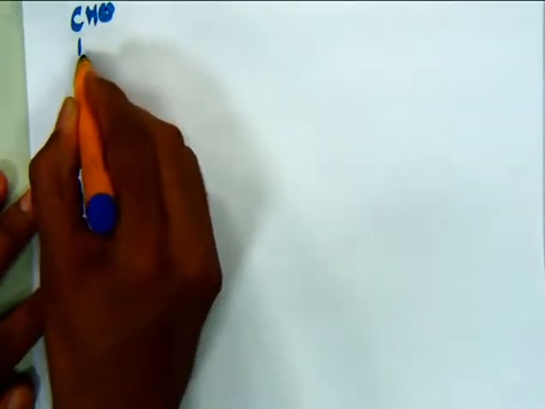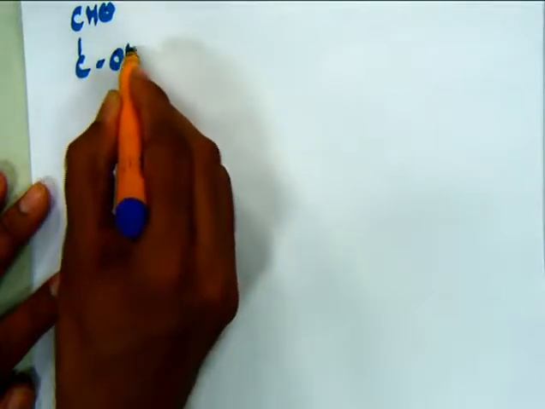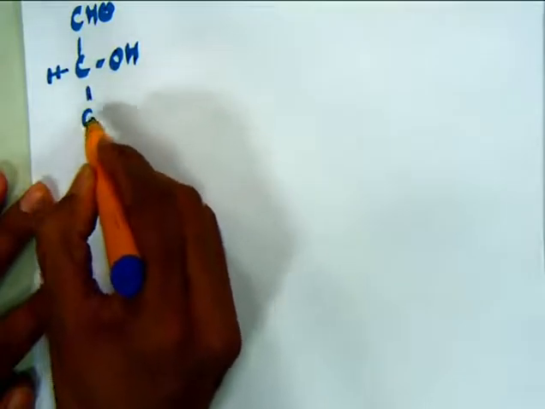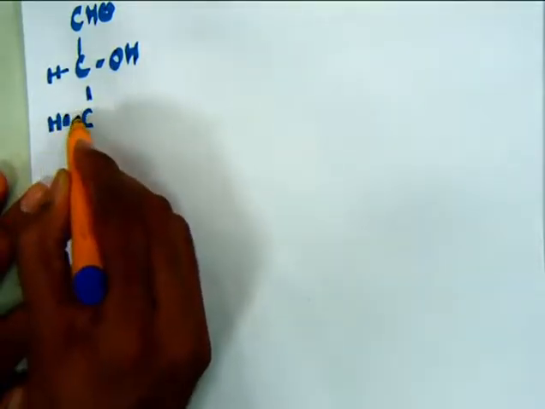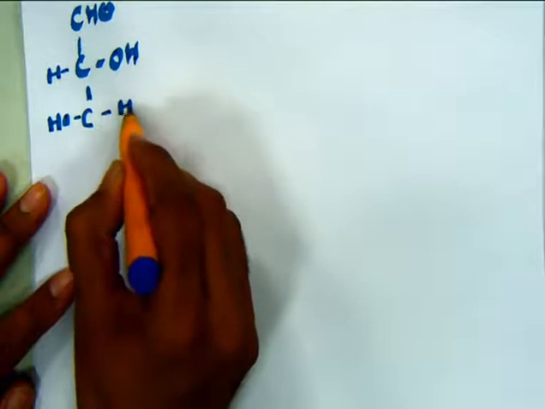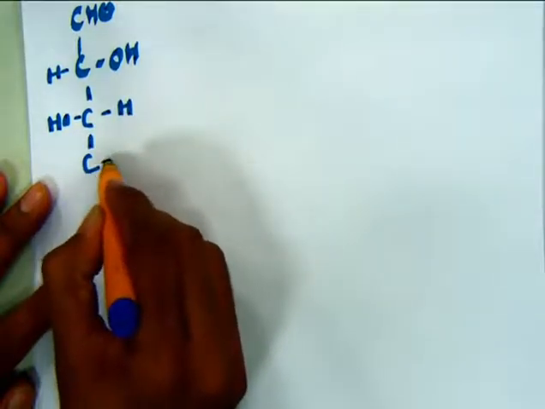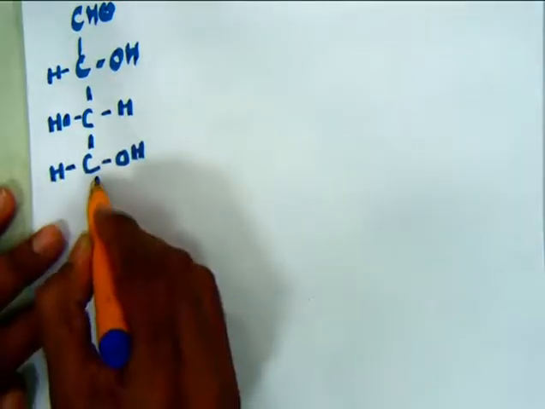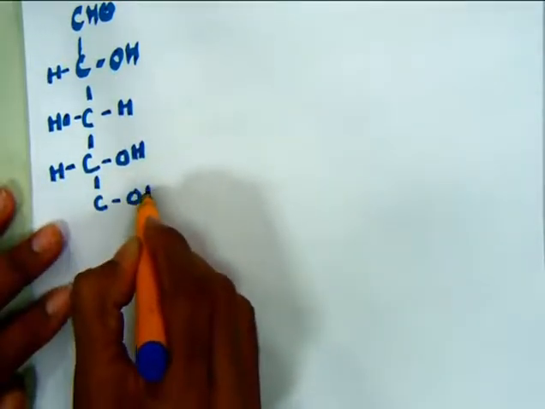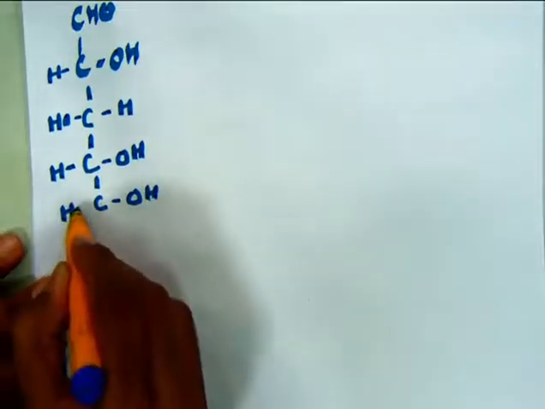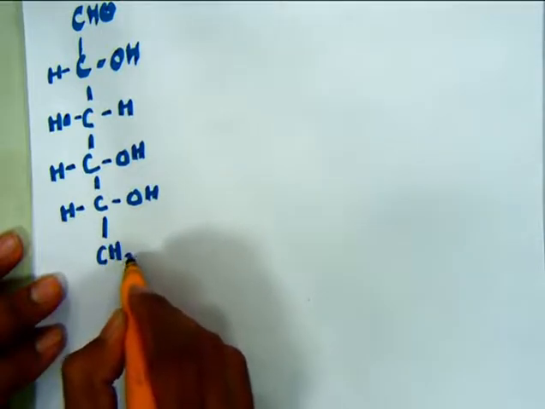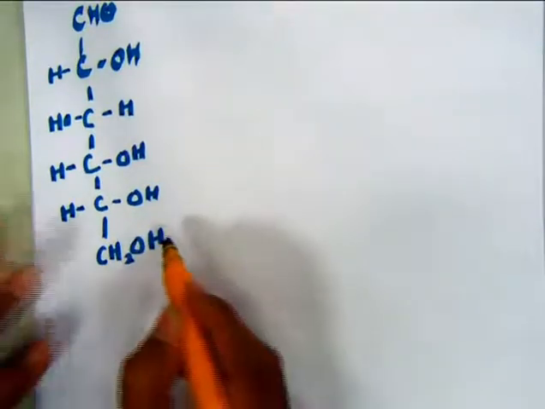This is the structure: CHO, H, C, OH, HO, C, H, H, C, OH, H, C, OH, and CH2OH.